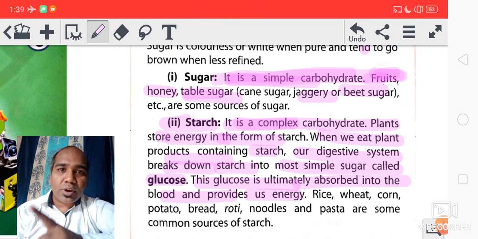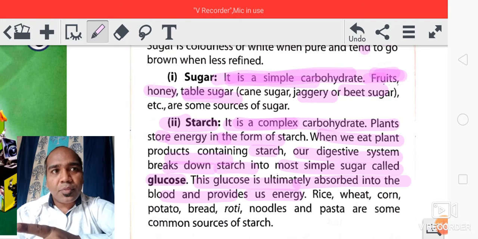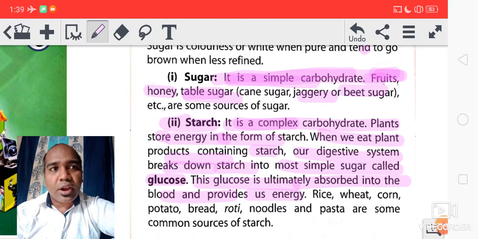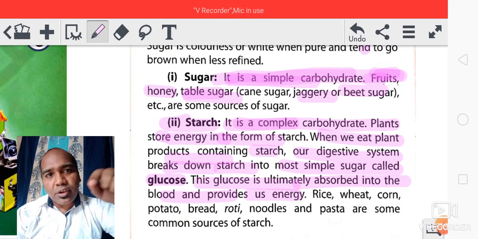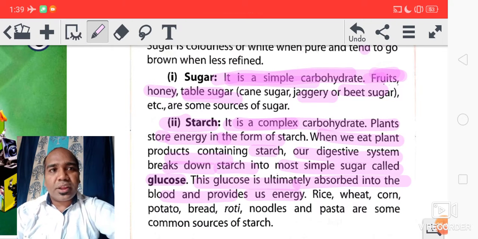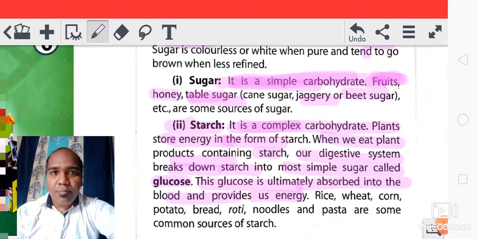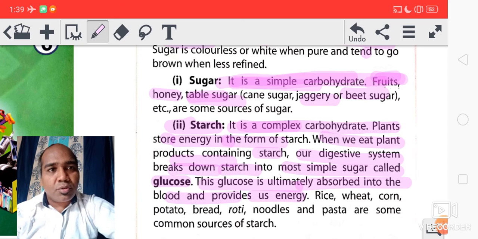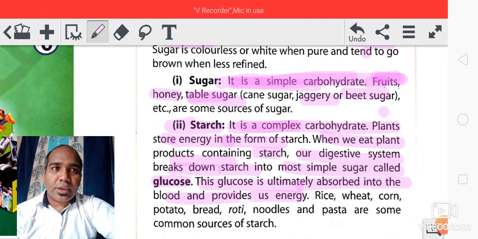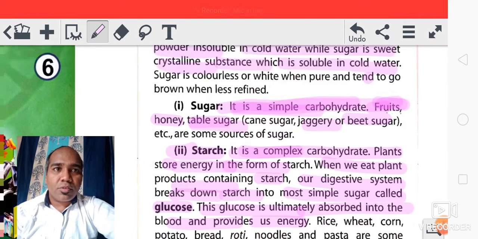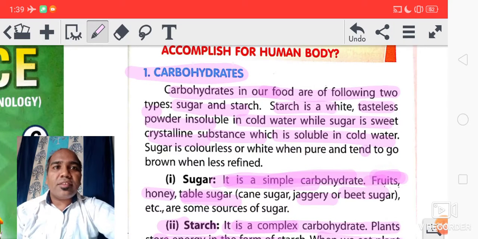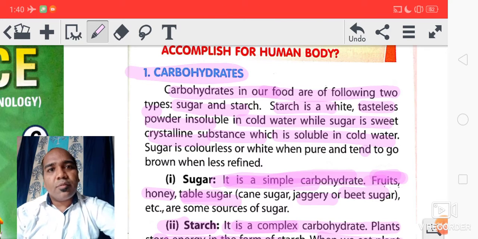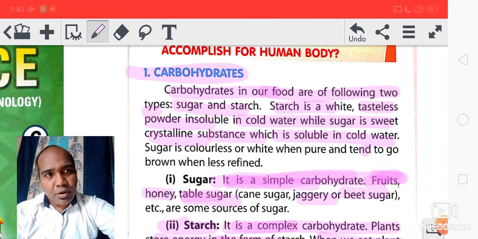Okay, once again, what is starch? Starch is a complex carbohydrate. It is a nutrient in the form of complex carbohydrate which breaks down into simple form and provides us energy to do any work, any activity. Got it? So, what is carbohydrate? Carbohydrate is one kind of nutrient which gives energy to our body.